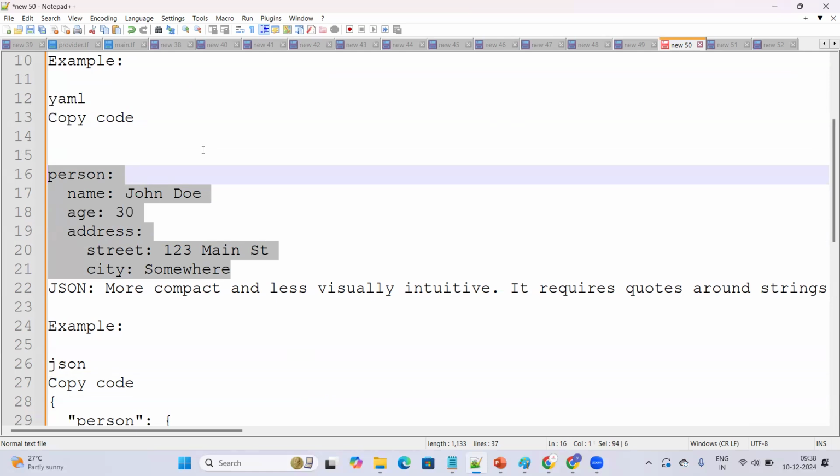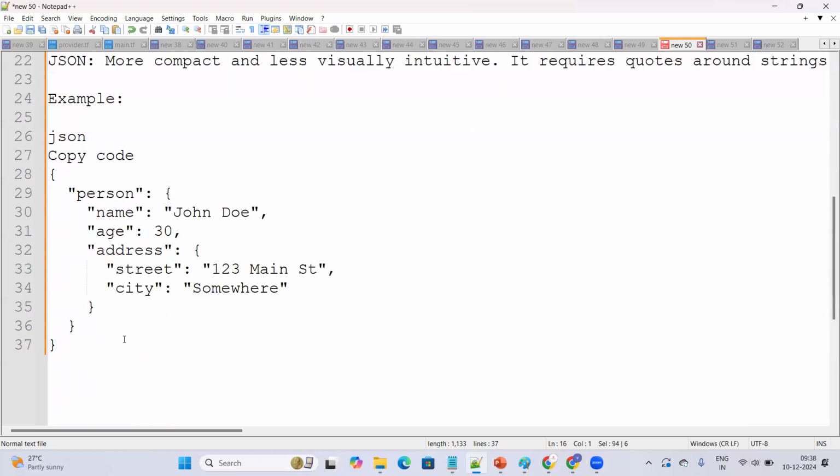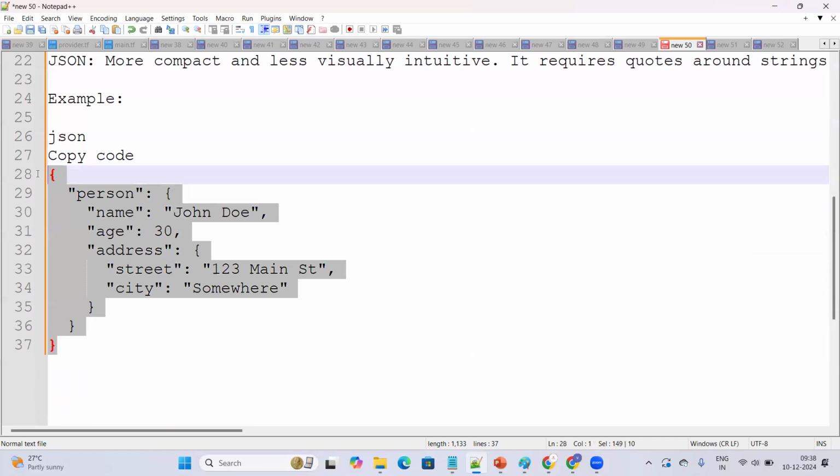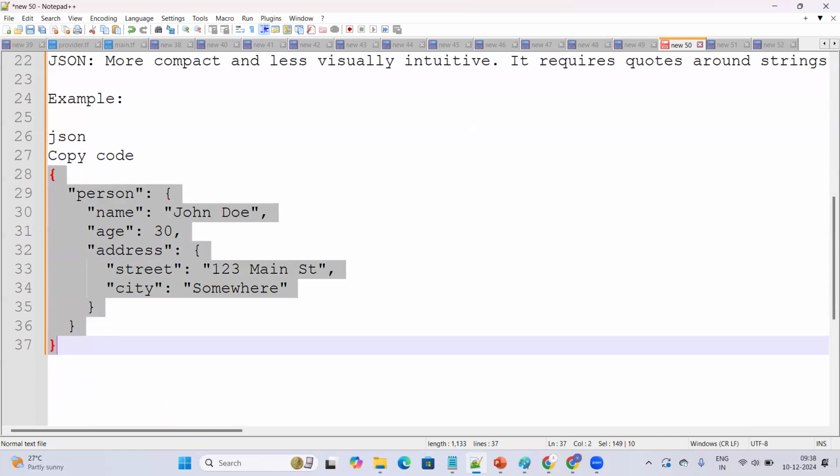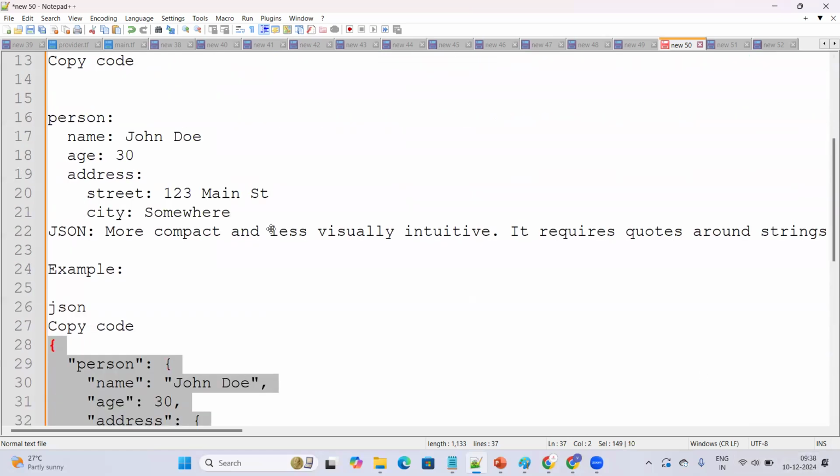So whoever is interested in writing JSON, they can go for JSON. Whoever is interested in writing YAML, they will go for YAML. Generally speaking, this particular JSON format is a little complex to write. That's the reason why preferably we can go for the YAML file format.